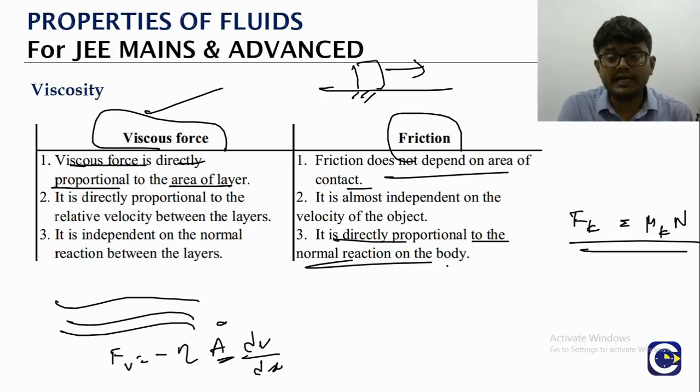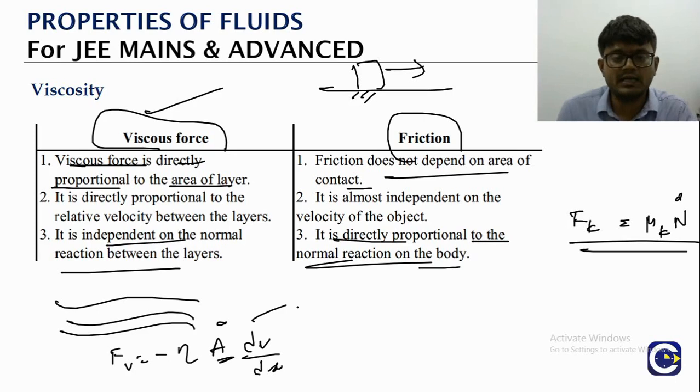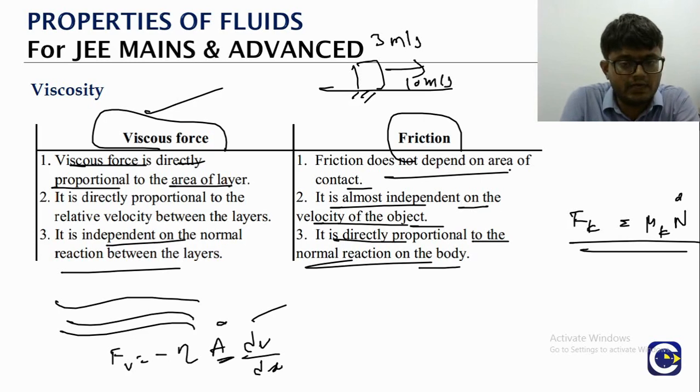Look at the third point. Friction is directly proportional to normal reaction. But viscous force is independent of normal reaction. Look at Newton's formula. In that the normal reaction does not come. The friction will be independent of the velocity of the object. Whether the object is moving at 3 meters per second or 10 meters per second, the kinetic friction value will always be the same. But the viscous force, it depends upon what?